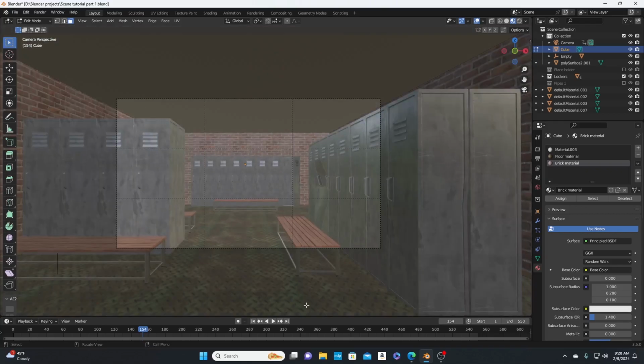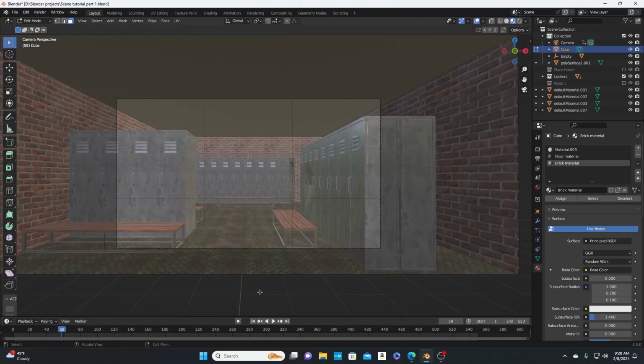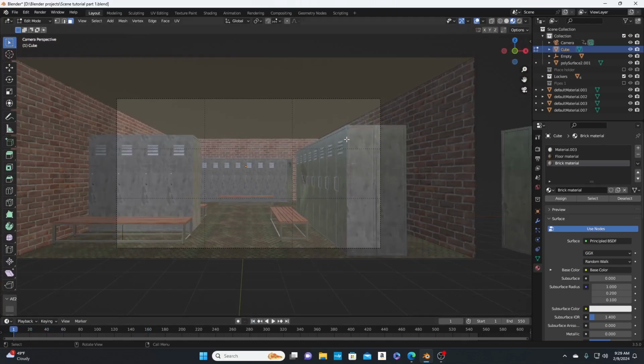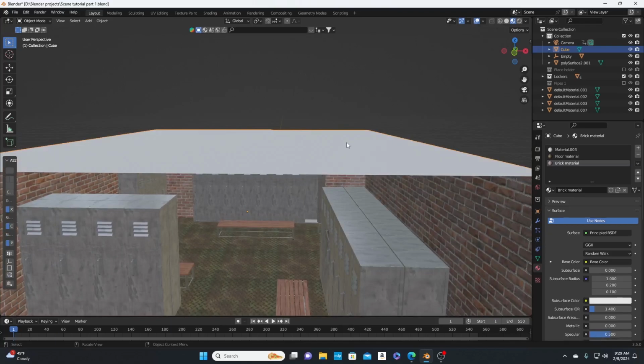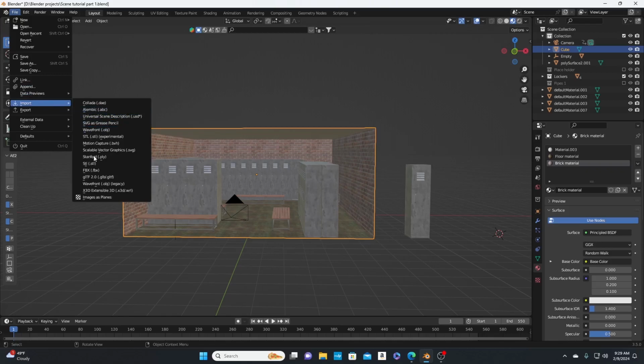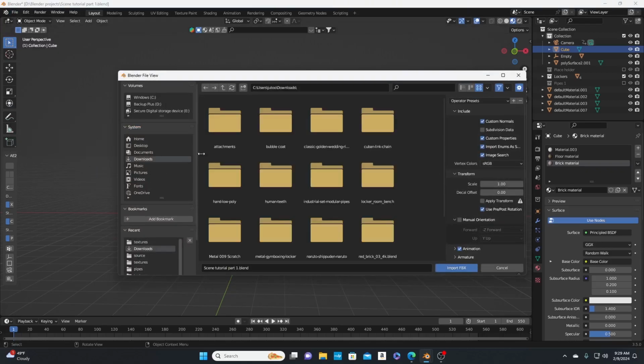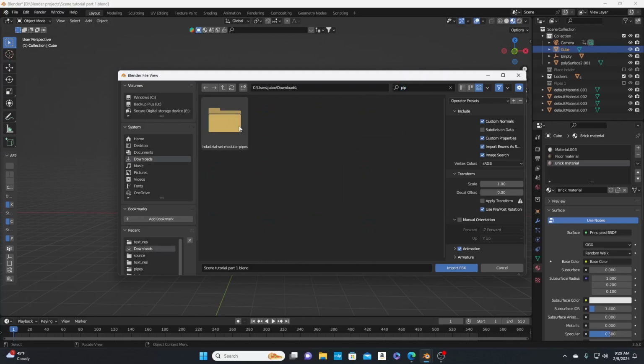Now, let's add pipes. Alright, so of course I'm going to put the pipes in the link below. I'm going to import. Download. Hit pipes, industrial power source.